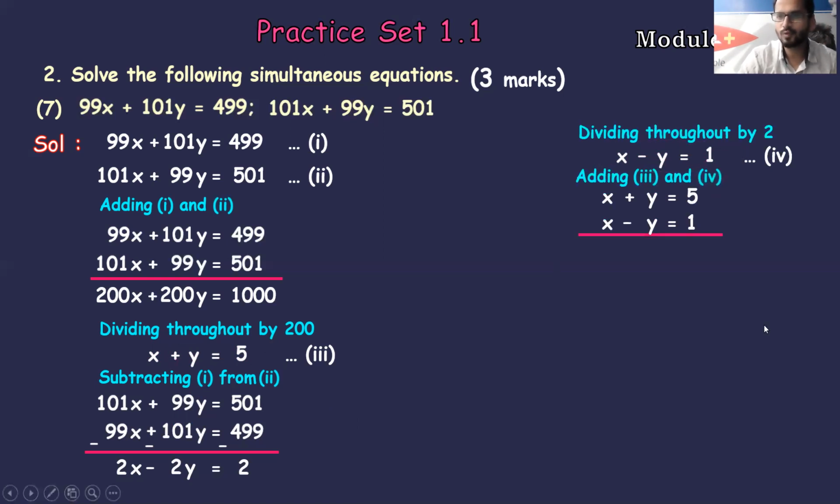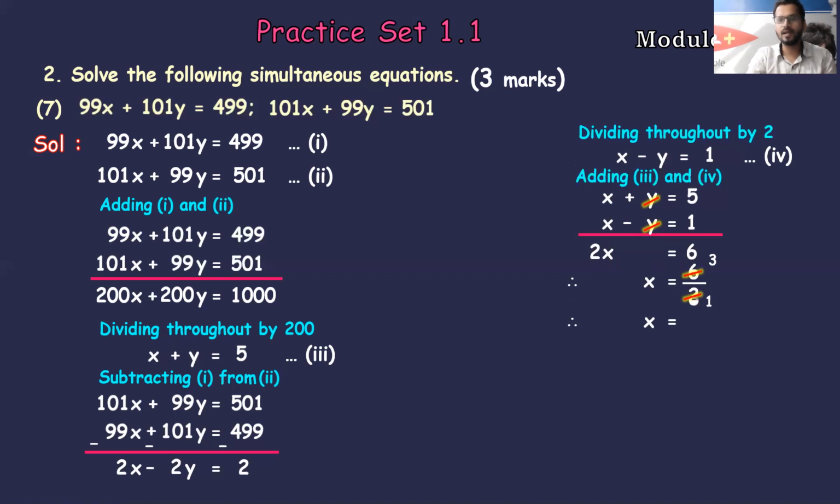Since we are adding, it's quite easy. Plus y and minus y will get cancelled. x plus x is nothing but 2x, equals 5 plus 1, which is 6. Now we have 2x on the left hand side. When you shift 2 from left to right, it will get divided. So x equals 6 divided by 2. 2 ones are 2 and 2 threes are 6. Right? So we got the value of x, which is 3.